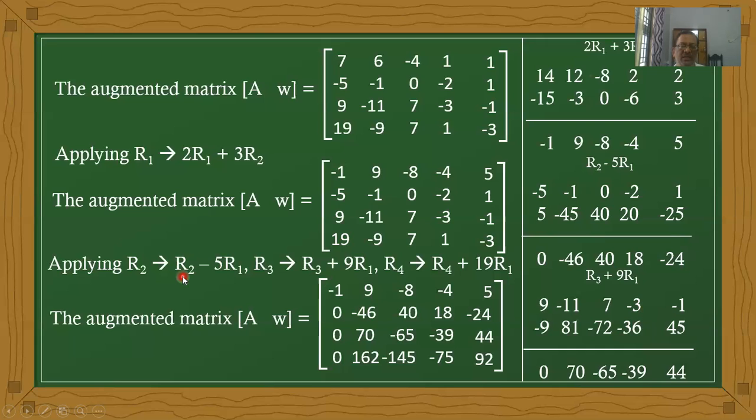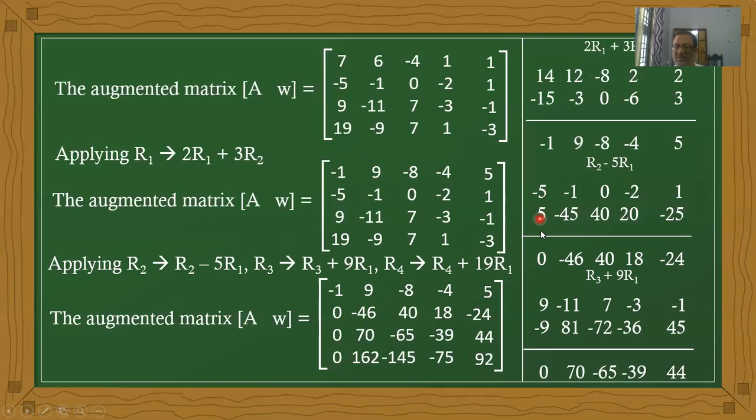Now for the second row, R2 minus 5R1, the rough work: R2 values 5, minus 2, 1, multiplied by minus 5, so we take the opposite sign: minus 5, minus 45, 40, 20, minus 25.